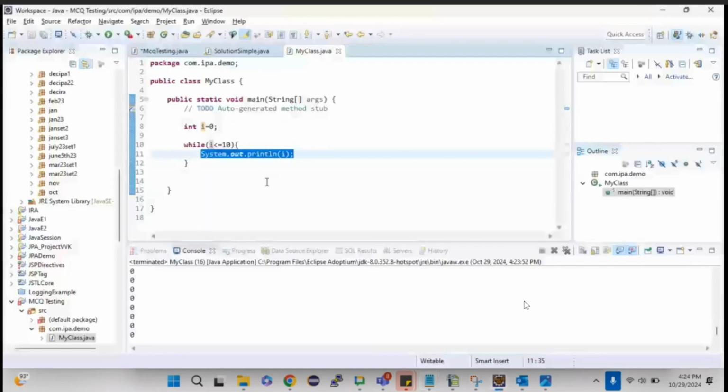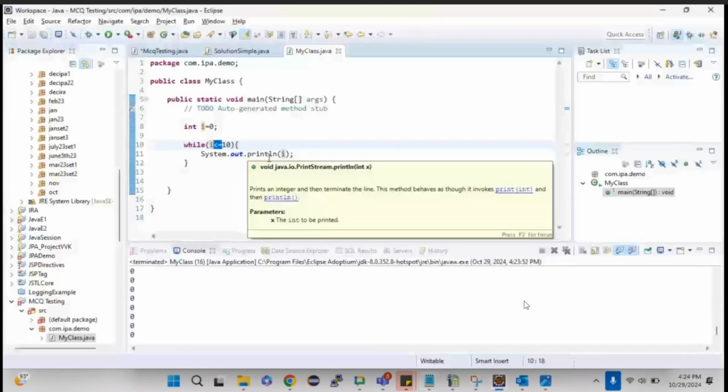There is no increment in the value, right? So even after the print statement, when it checks again, the i value is still 0, and 0 is less than or equal to 10, obviously true. So it will print. Next, again it will check the condition. So it will keep going on, right? That's why it became an infinite loop.